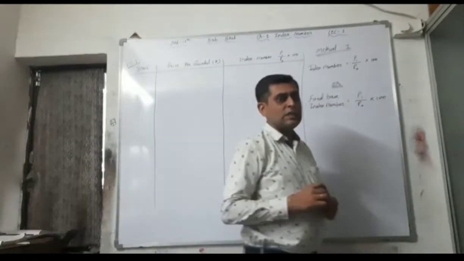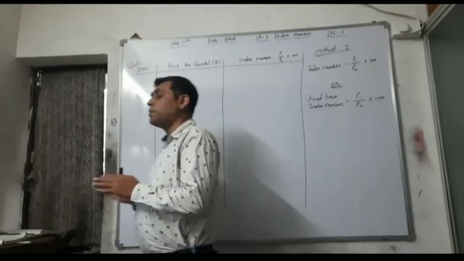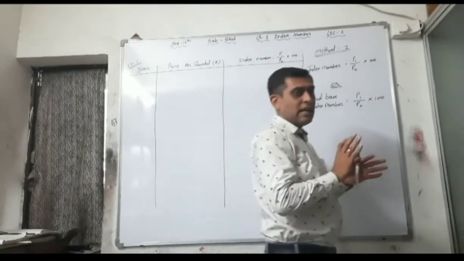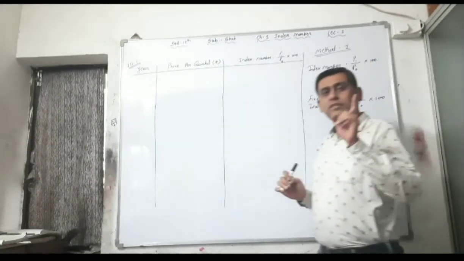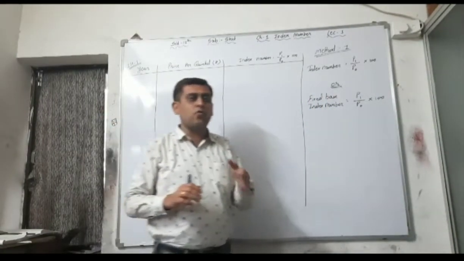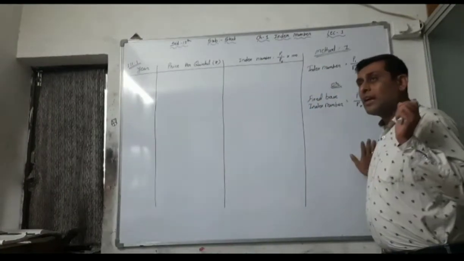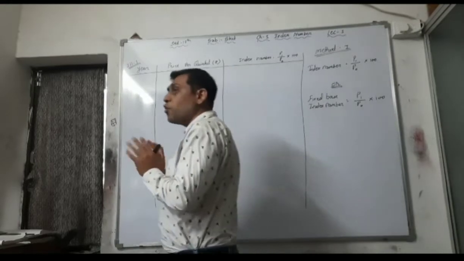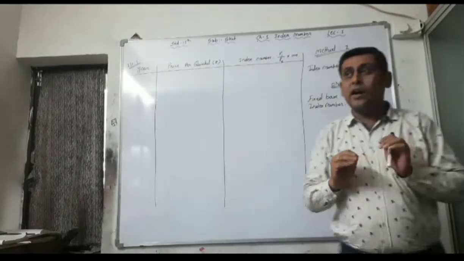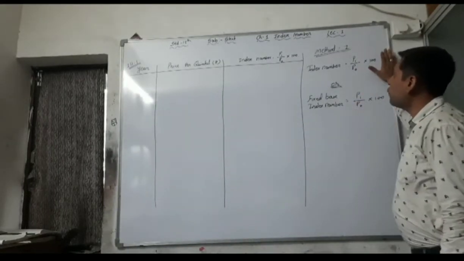See, this chapter is somehow difficult because in this chapter there are many methods. See, in chapter number 4, that is in the last chapter, there are only 3 methods, that is scatter diagram, least square, and then average, monthly average, 3-year, 4-year or 5-year moving average. But in this chapter there are many methods and many formulas. So as per the request of some students, I will go through with the method, that is here. This is your first method.